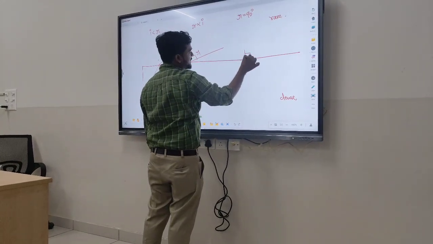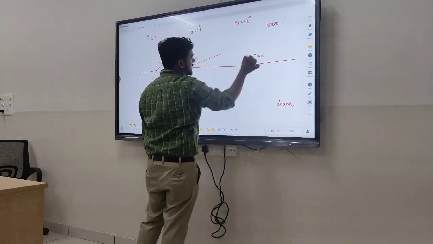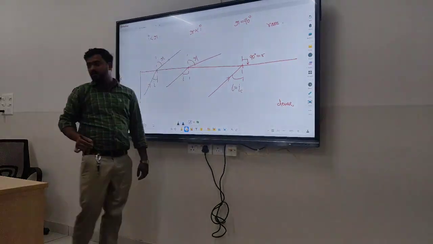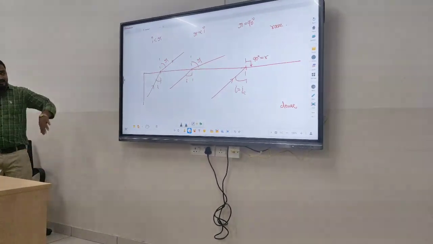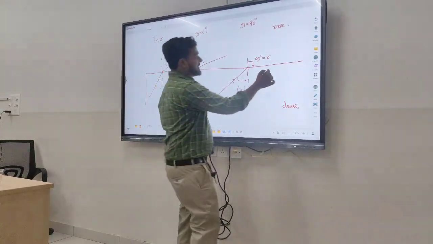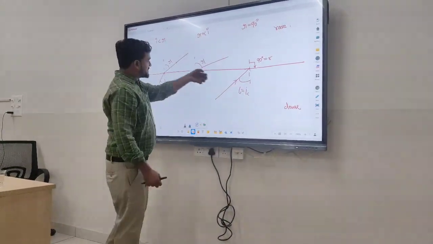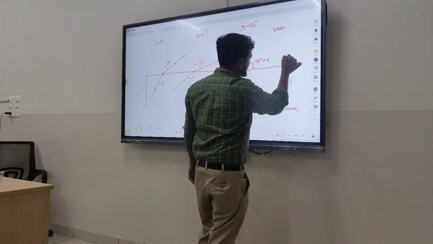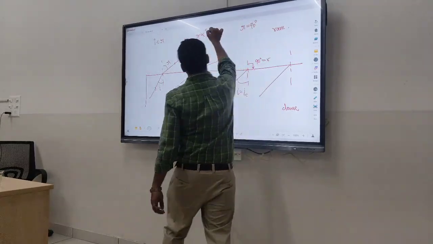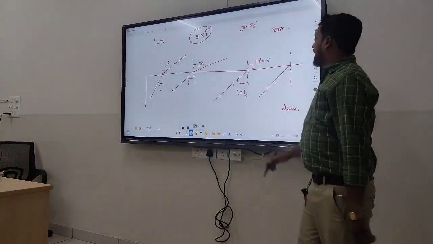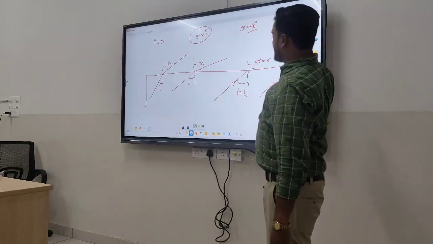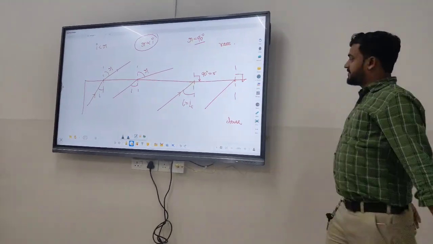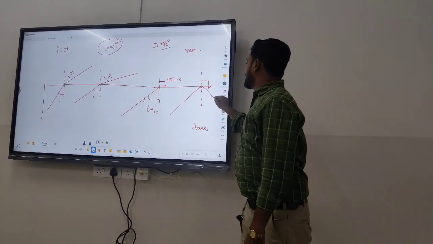At that moment of time when the angle of refraction is equal to 90 degree, at that time the angle of incidence will be called the critical angle. Okay. Now, if I even increase the angle of incidence, this way, and even more, then definitely since R is proportional to I, R will exceed 90 degree, something like this, and at this time it will not get refracted, it will get totally internally reflected.